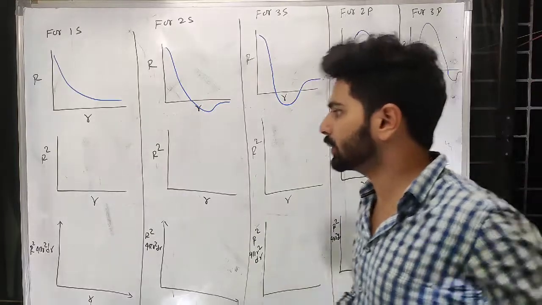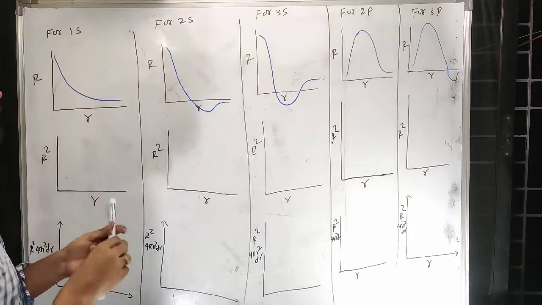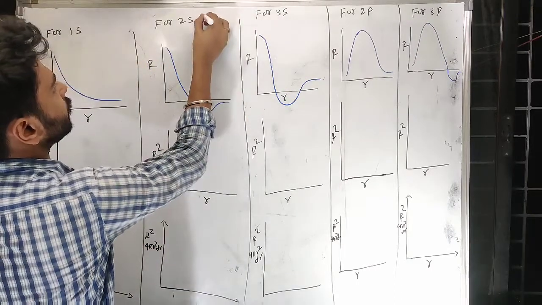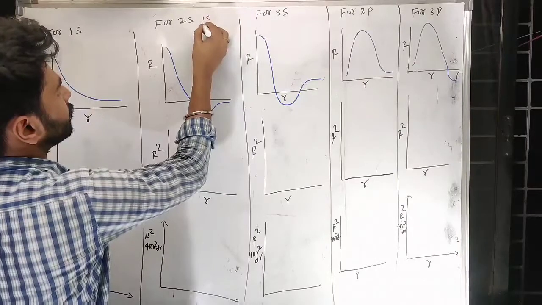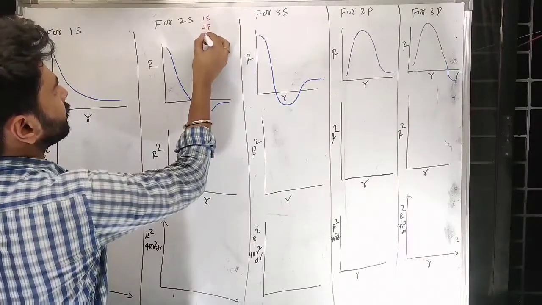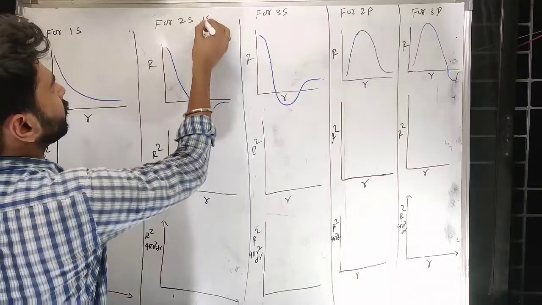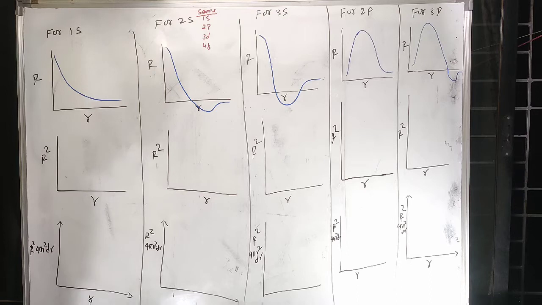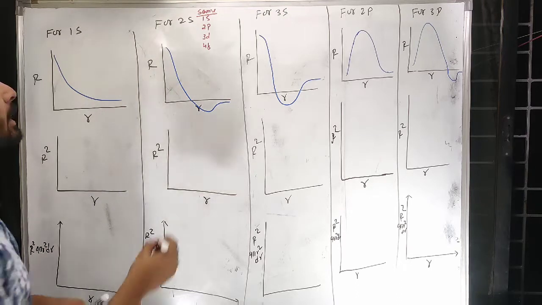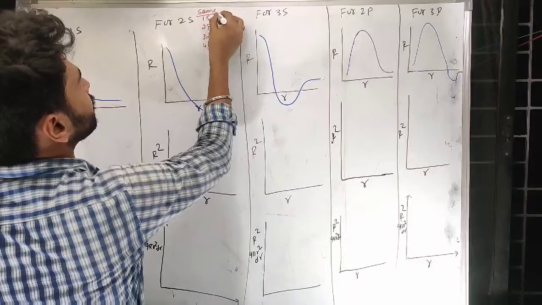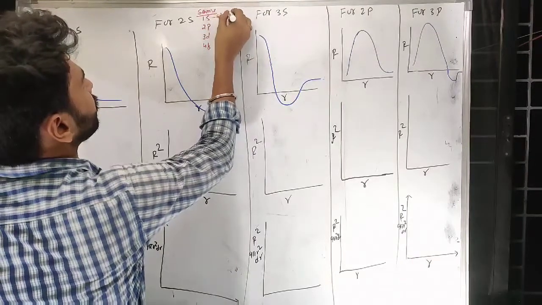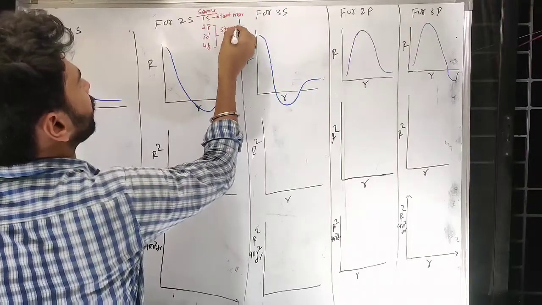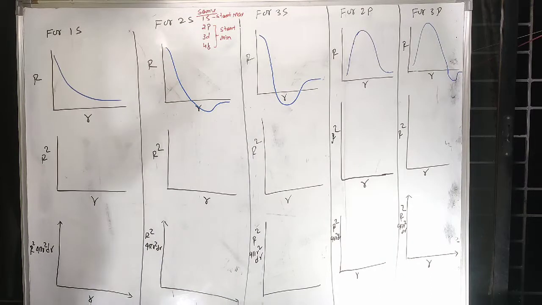So what I can do here, I can say that the graph of 1s, 2p, 3d and 4f will be the same. Only the difference in the case of 1s is that it starts with the maximum amount. In the other cases, it starts with minimum because of the dumbbell shape. That you have to remember.